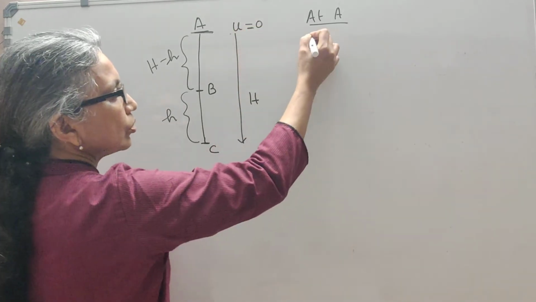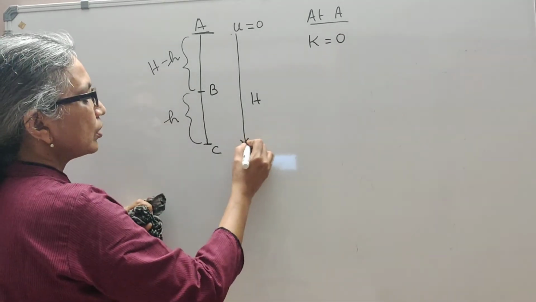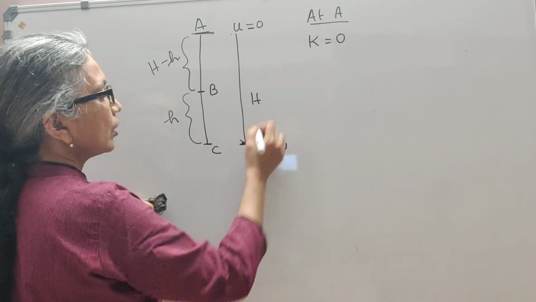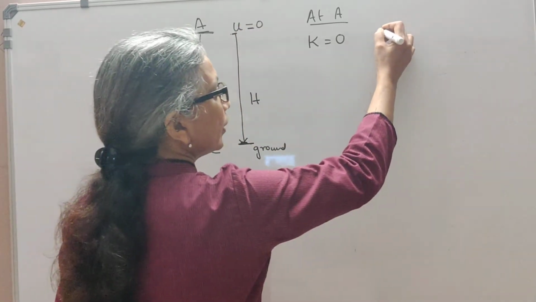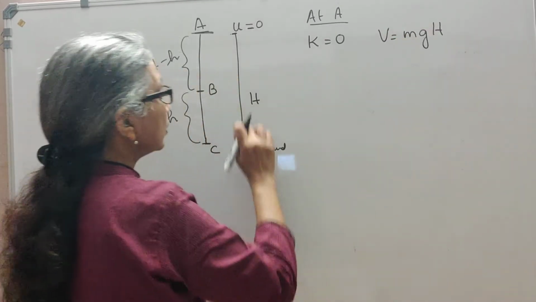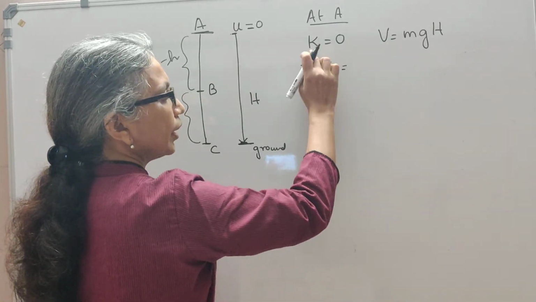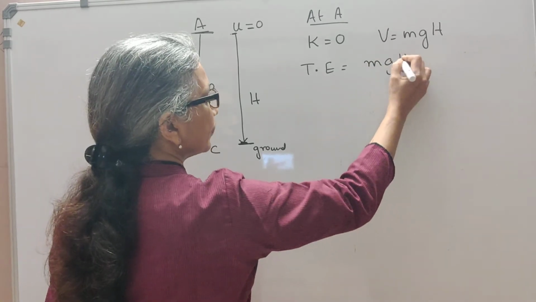Now when the body is here at position A, as in free fall, the initial velocity is 0. So naturally its kinetic energy is going to be 0. But because we are taking the ground as the ground level, this is at a height H, so it has potential energy, and the potential energy is going to be mgH. So the total energy, kinetic plus potential, is mgH.